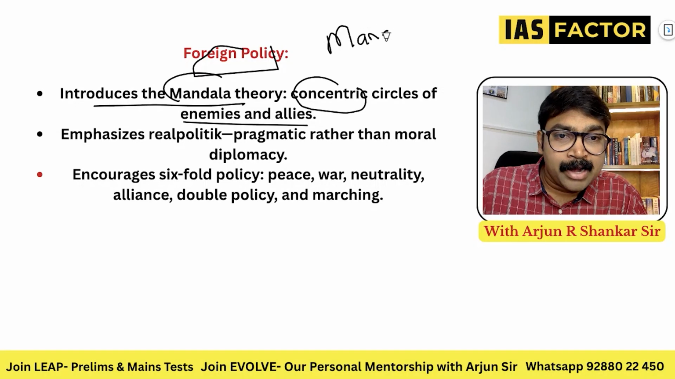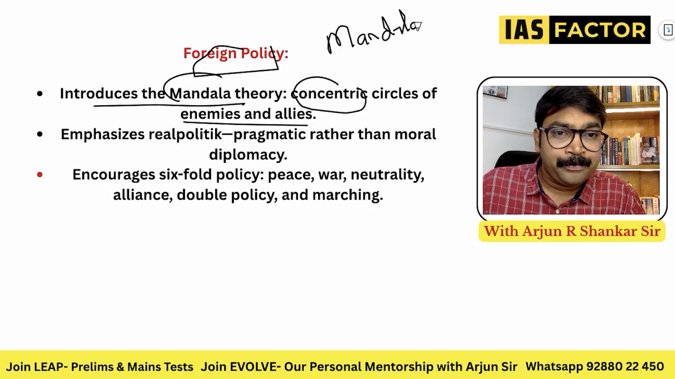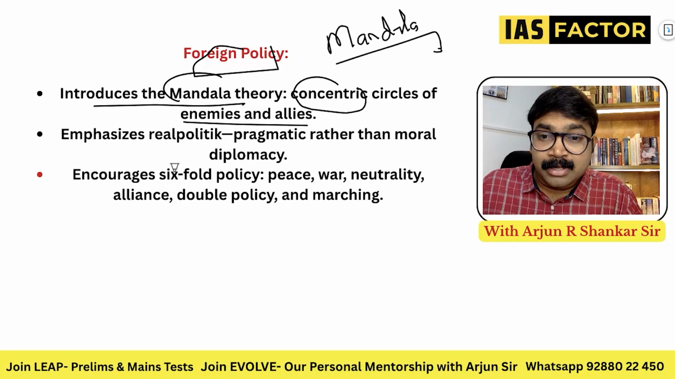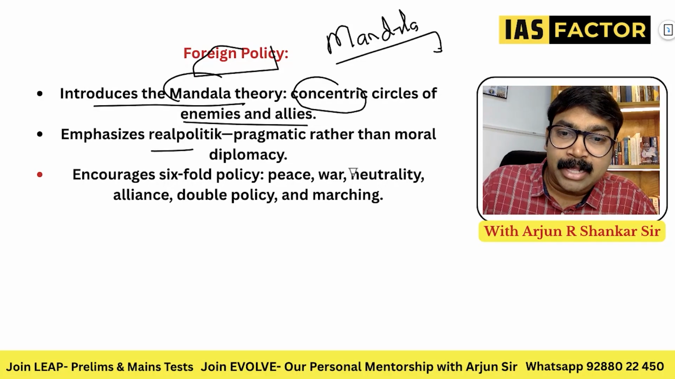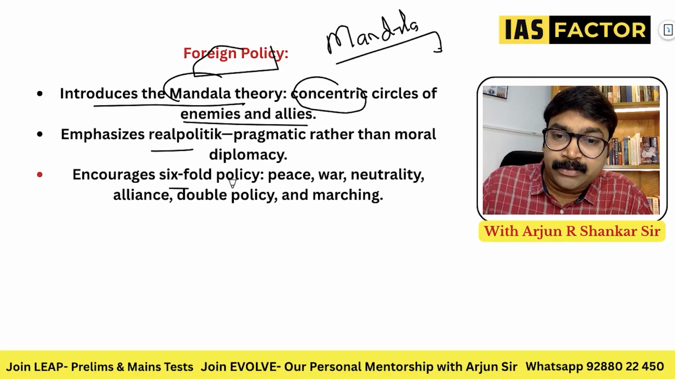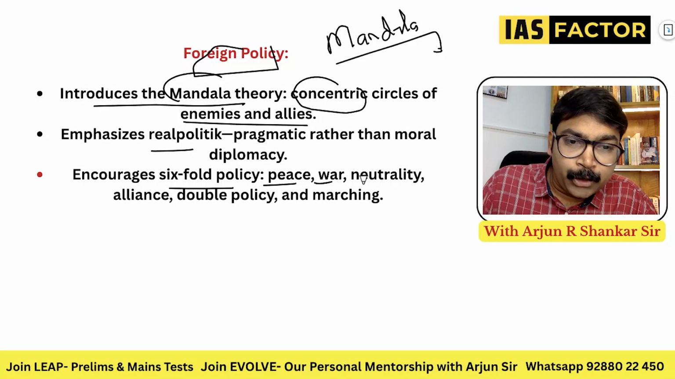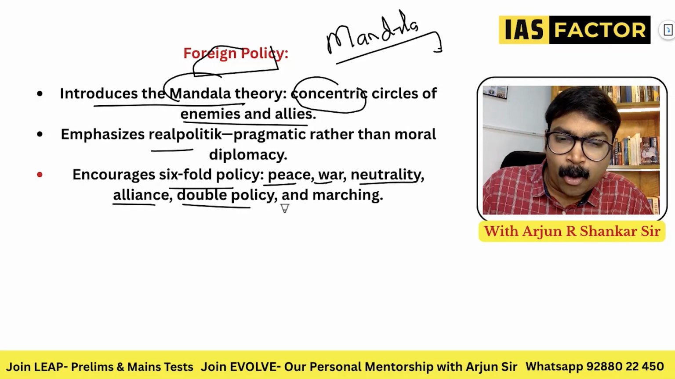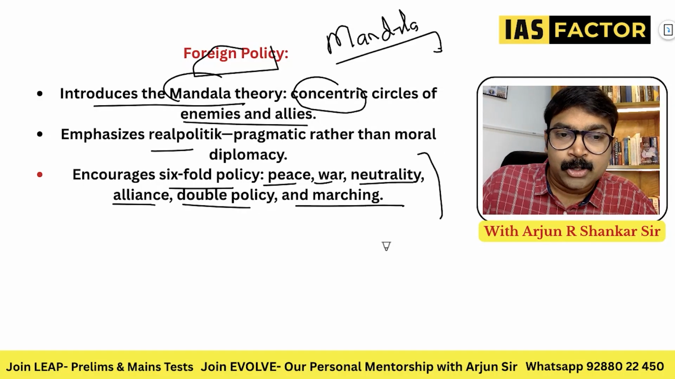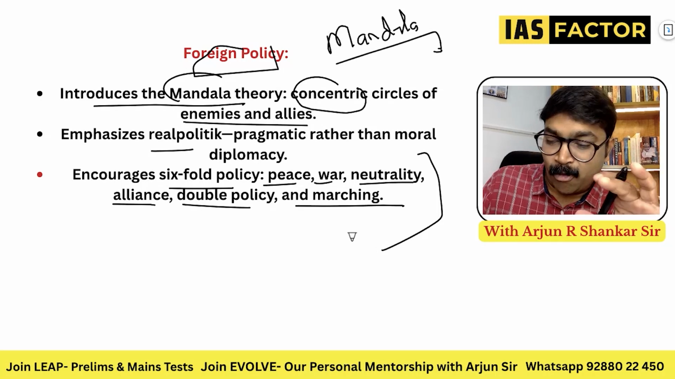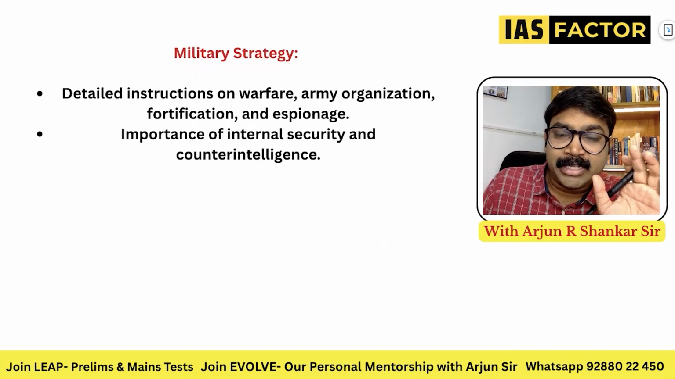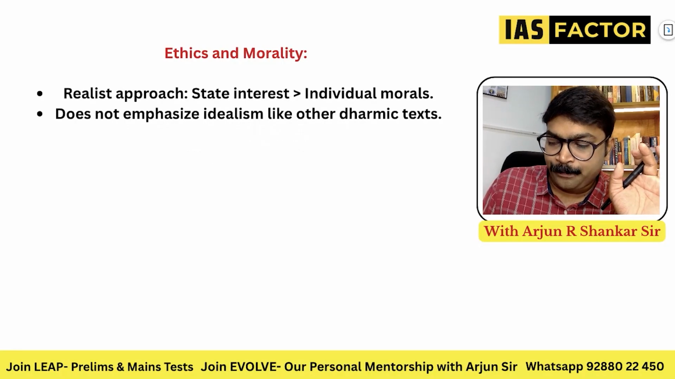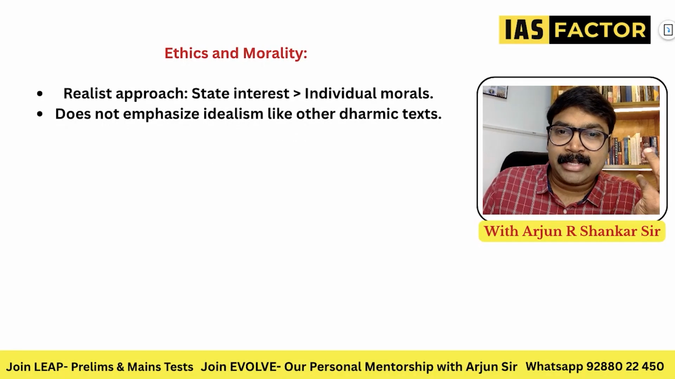The mandala theory of the Arthashastra, tackling enemies and the realpolitik, pragmatic rather than moral diplomacy. Sixfold policy: peace, war, neutrality, alliance, double policy, and marching. So definitely political science starts from foreign policy, the sixfold policy, the mandala theory, and it also talks about espionage, army, etc. And it also talks about ethics, morality, individual conduct, everything.